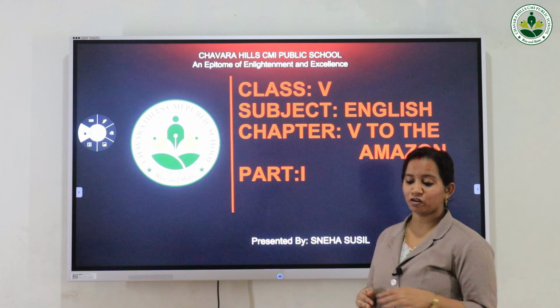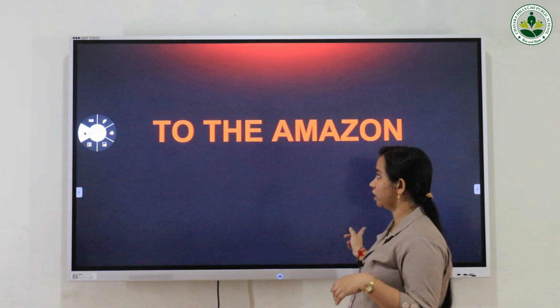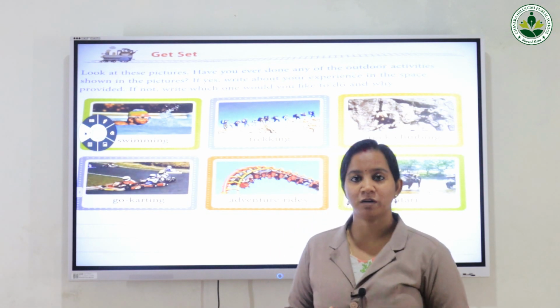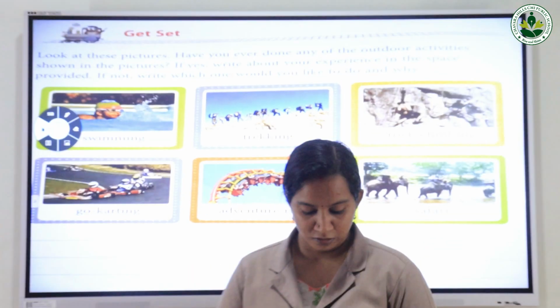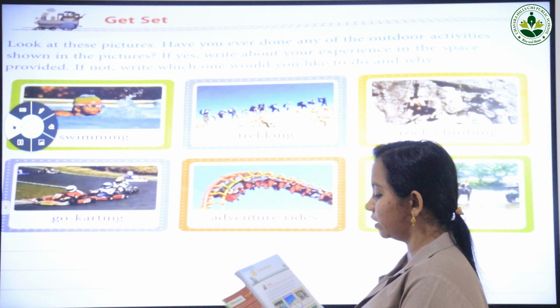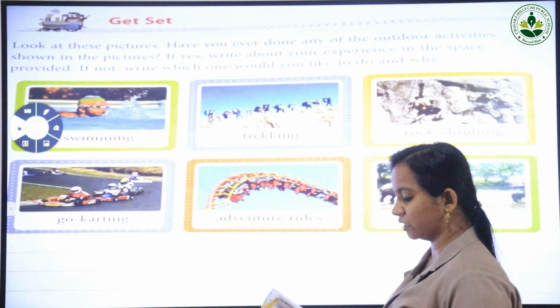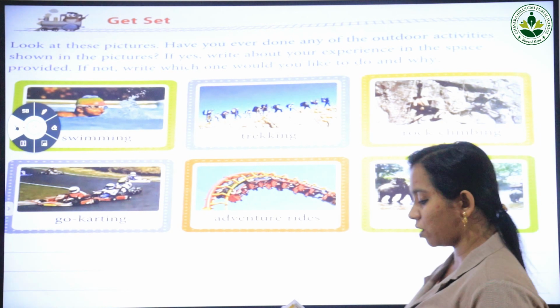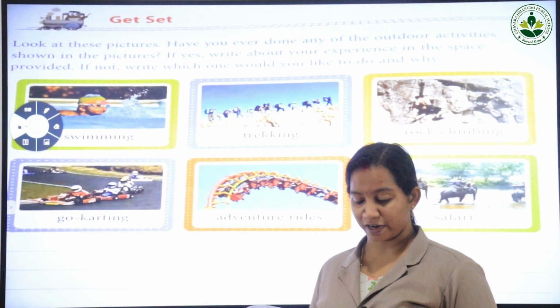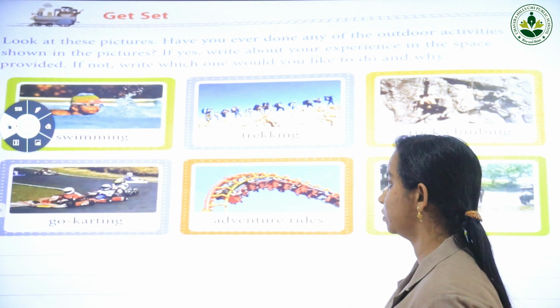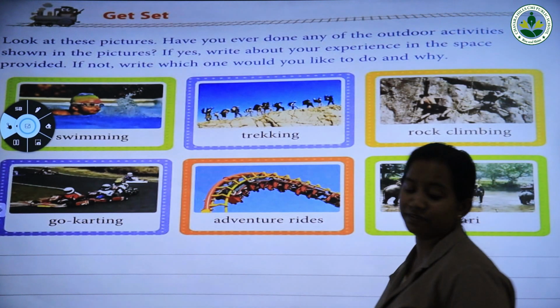Okay, so before going on to the chapter, I am going to give you an activity. There you could see an activity on page number 150. Look at these pictures. Have you ever done any of the outdoor activities shown in these pictures? If yes, write about your experience in the space provided. If not, which one would you like to do and why? So here there are a few outdoor activities given.